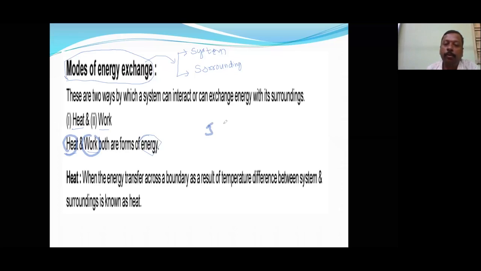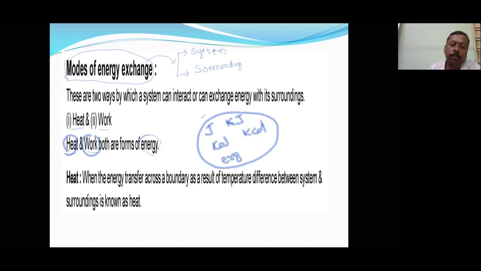Joules or kilojoules, calorie or kilocalorie, and erg also. These are some energy units. So we can use the same units for energy, for work, and for heat.